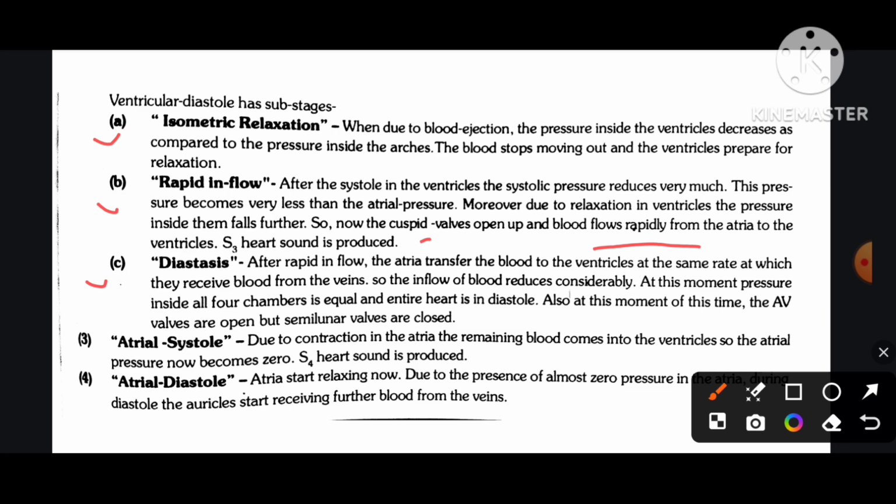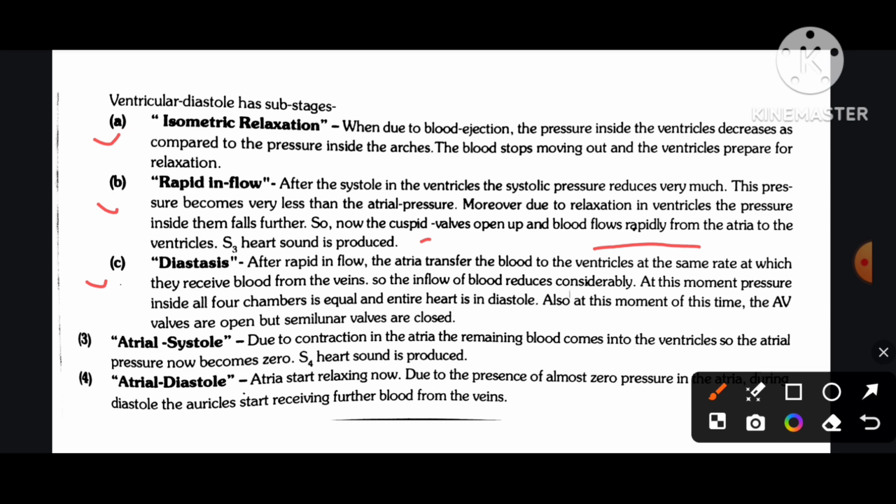Diastasis. After rapid inflow, the atria transfer the blood to the ventricles at the same rate at which they receive blood from the veins. So the inflow of blood reduces considerably. At this moment, pressure inside all four chambers is equal and the entire heart is in diastole. Also at this time, the AV valves are open but the semilunar valves are closed.